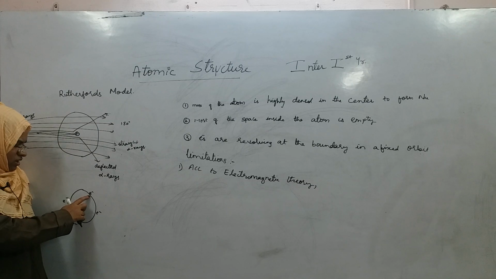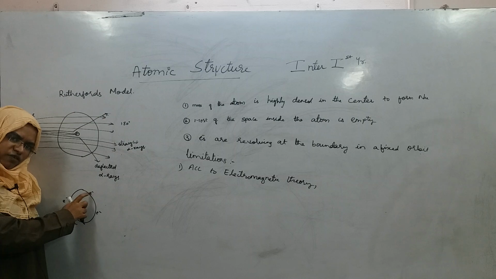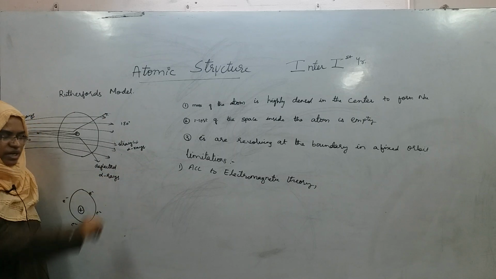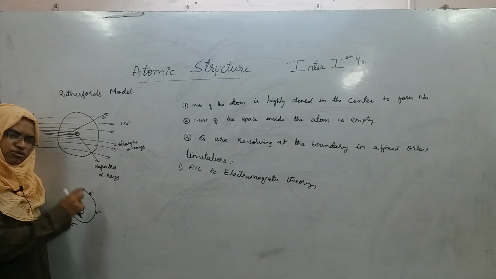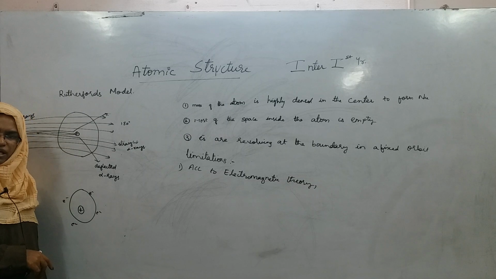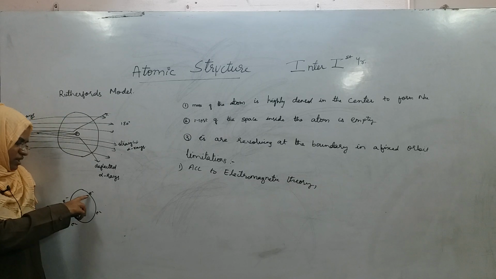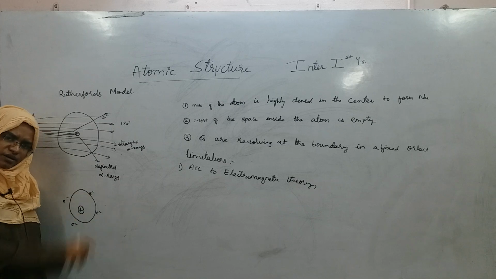So if electrons are taken as an example of a charged body, according to that theory, even electrons should start emitting electromagnetic radiations.